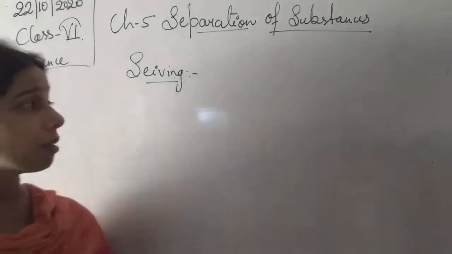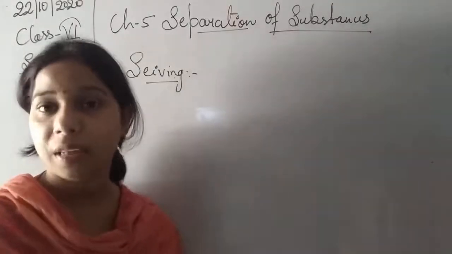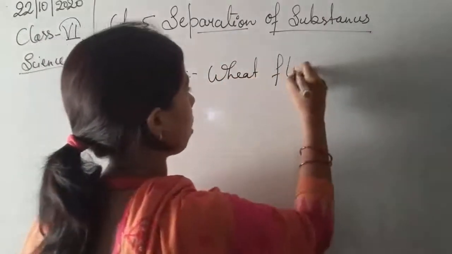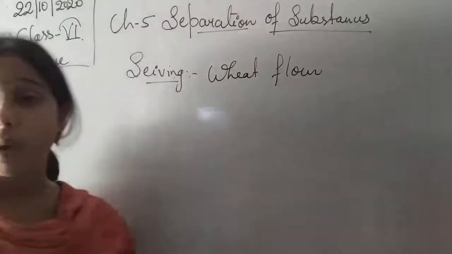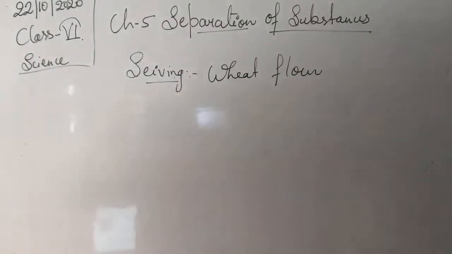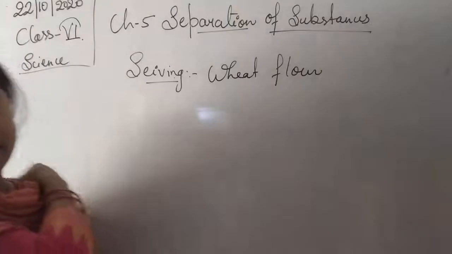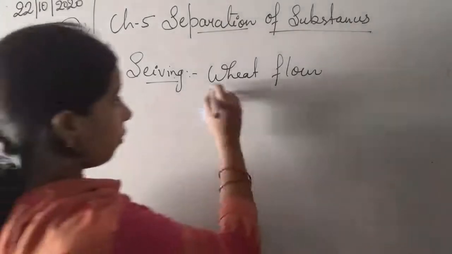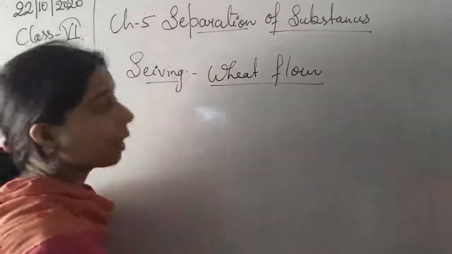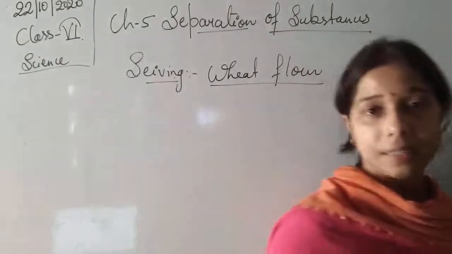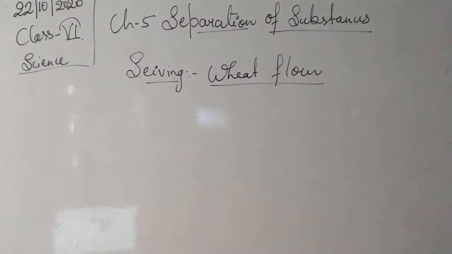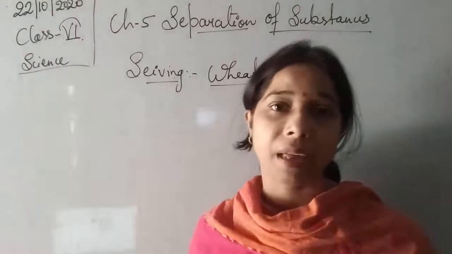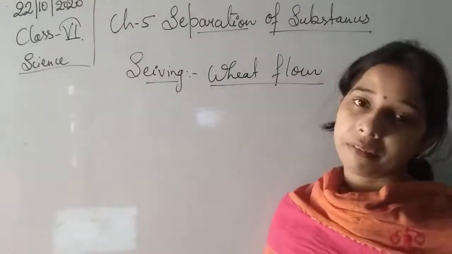Let us see some examples, students. Wheat flour is an example. In the case of wheat flour, coarse wheat can be separated from the fine wheat flour.